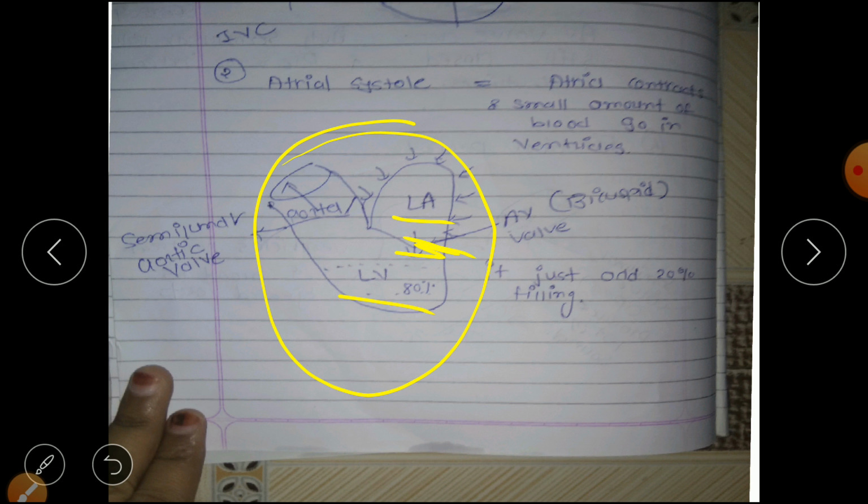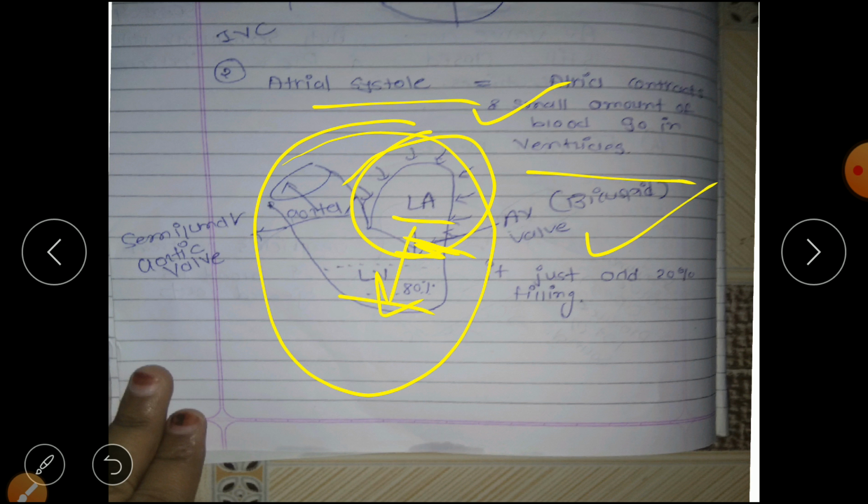The contraction occurs in the systole phase. So the atria get contracted, that is the left atrium contracts. So the atria contract and a small amount of blood goes into the ventricles. When the atria contract, the bicuspid valve opens and blood goes into the left ventricle.